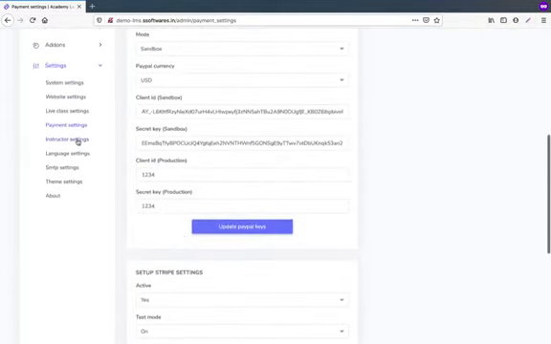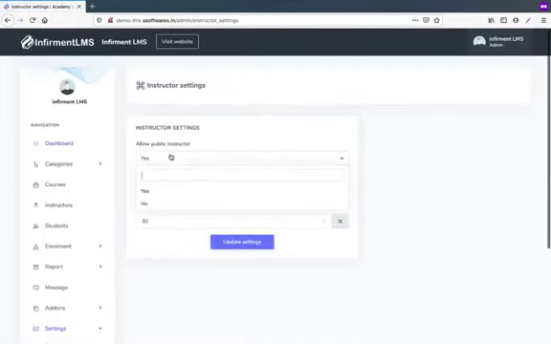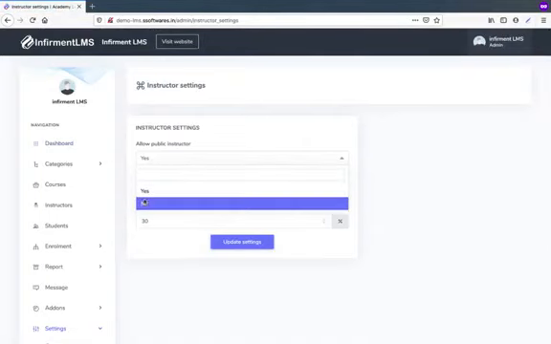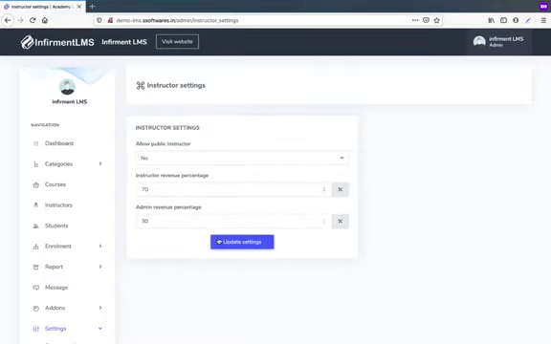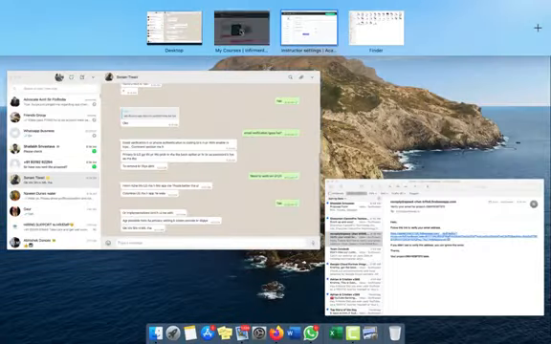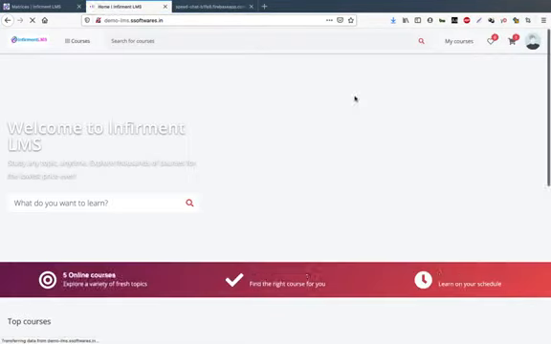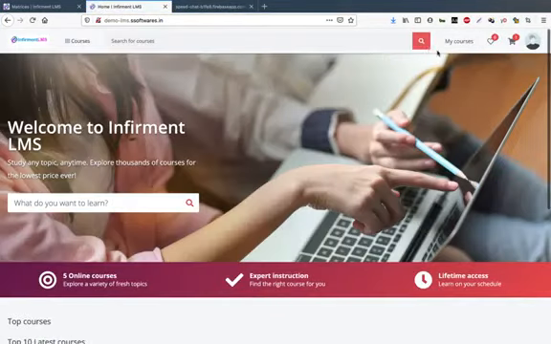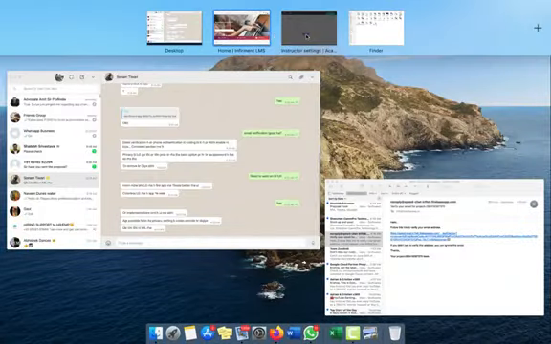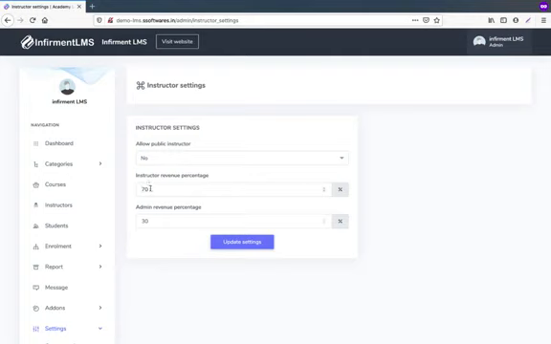Okay. The main thing is instructor. If you want the public to join as an instructor, hit yes. If you don't want the public to become an instructor on your portal, hit no. If you hit no, update the setting. This option will vanish from here. See, earlier there was an instructor option here, now it has disappeared because you do not want the public to become an instructor on your platform.